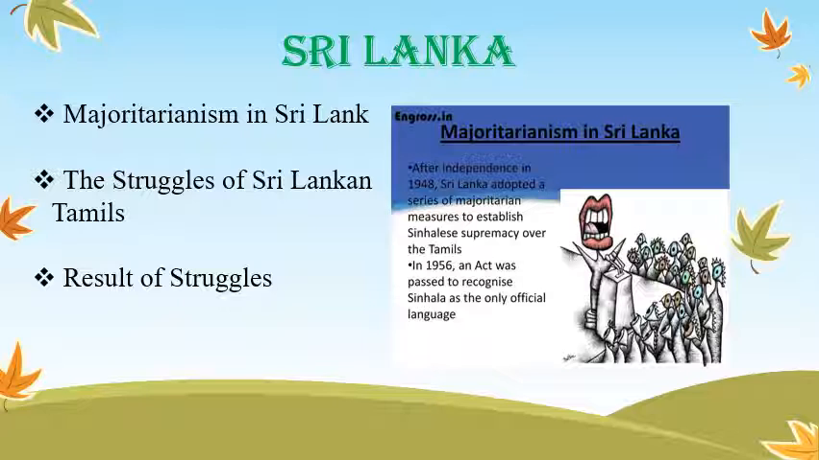So students, what was the result of that struggle? Listen, the civil war resulted in the killing of thousands of people of both communities. This civil war also caused a terrible setback to the social, cultural and economic life of the country. Many families were forced to leave the country as refugees and lots of people lost their livelihood. So this is the information about majoritarianism in Sri Lanka, the struggles of Sri Lankan Tamils and Sinhala, and the result of the civil war.